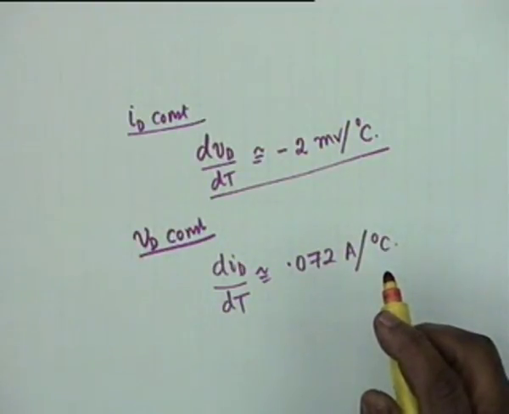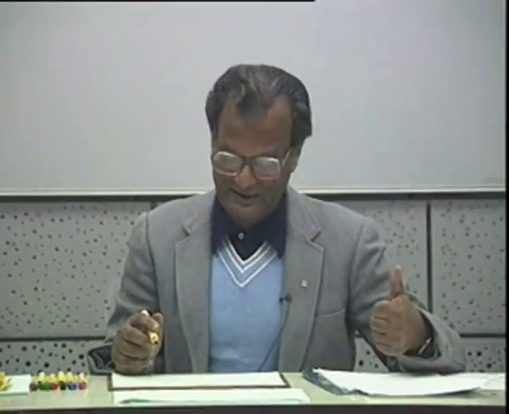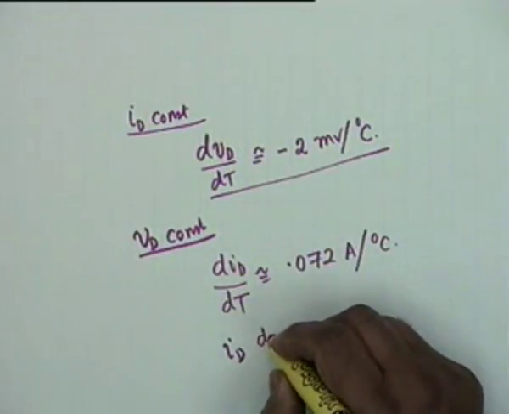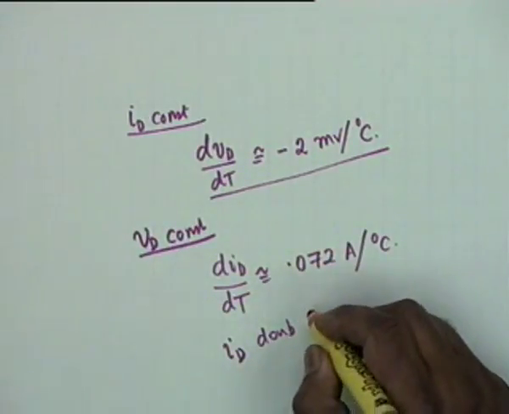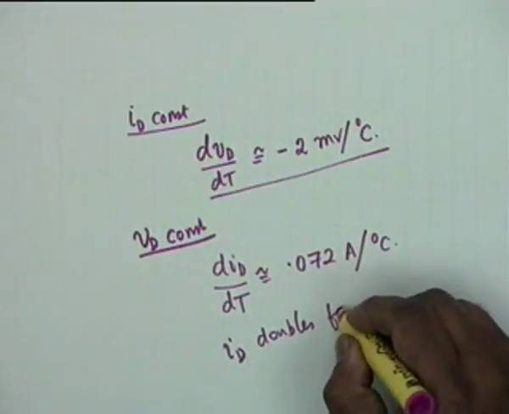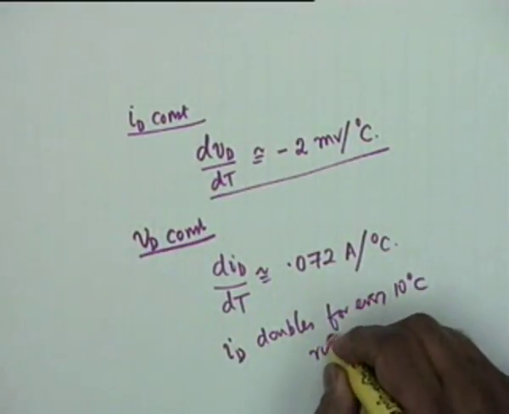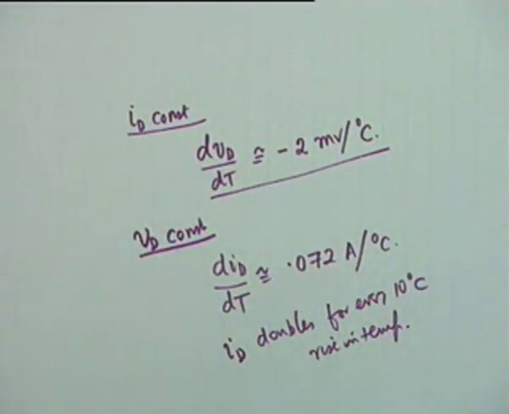And the rule of thumb is, this figure should also be remembered, that the current doubles for every 10 degree centigrade rise in temperature. I_D doubles for every 10 degree centigrade rise in temperature. Okay? These two figures are important and one should remember this.